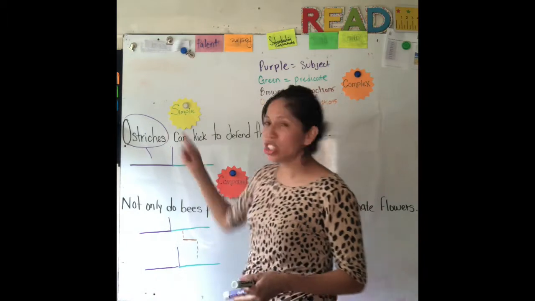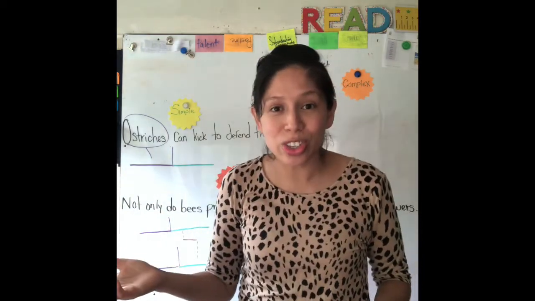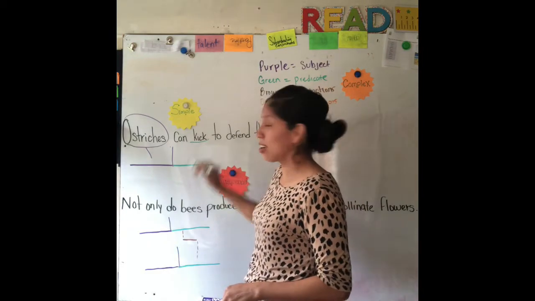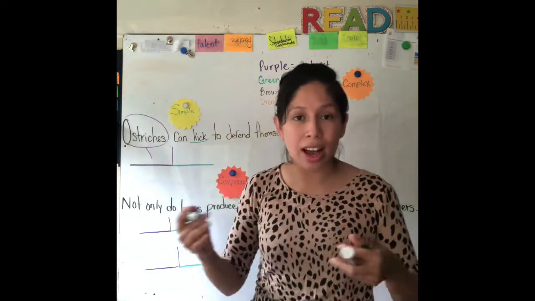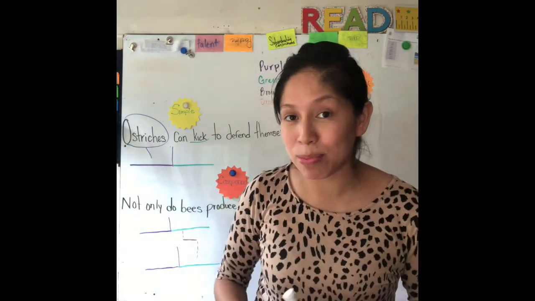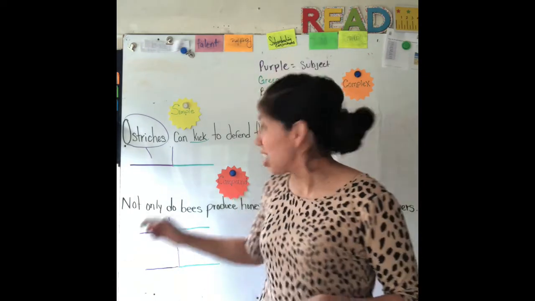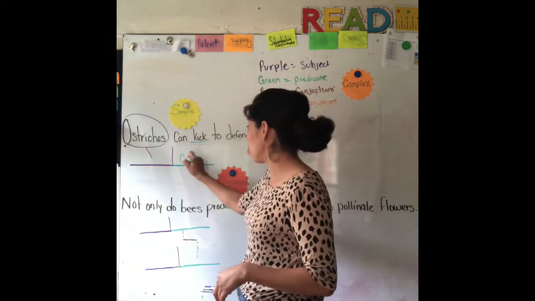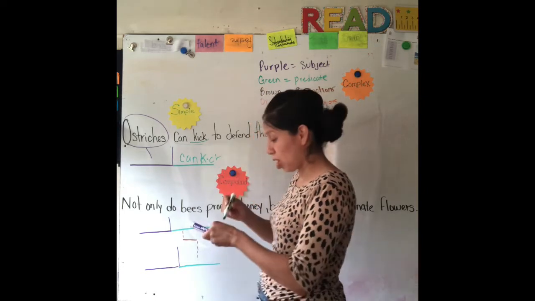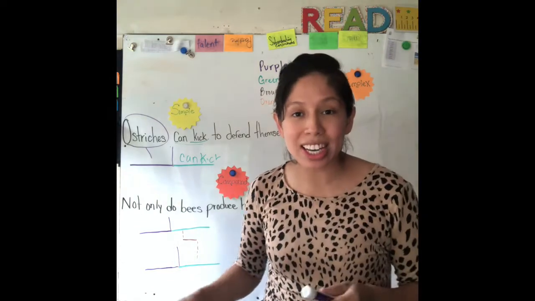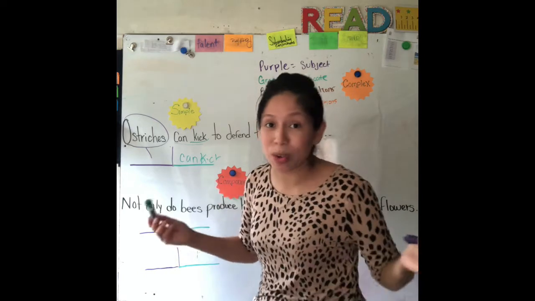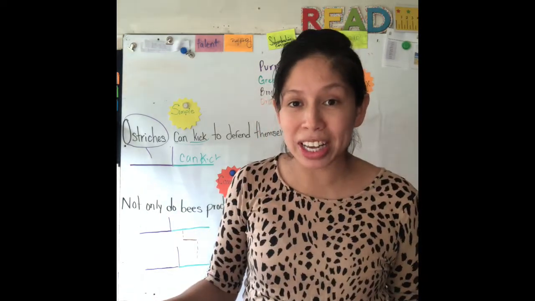Now, what does the ostrich do? The ostrich kicks. If your child hasn't learned state of being verbs and helping verbs, they also go with the predicate, or the predicate line. Can kick. So what the color coding does is help them remember that in a simple sentence, it's very simple: one purple, one green, one subject, one predicate.